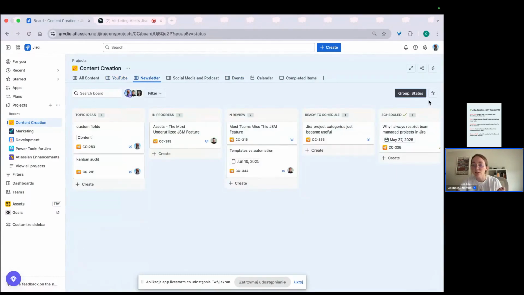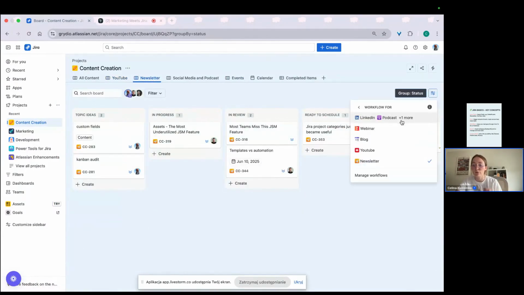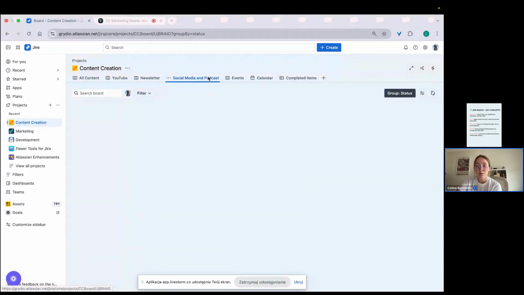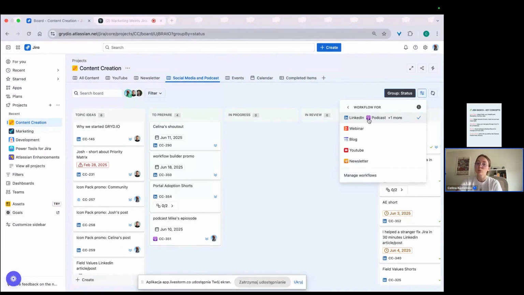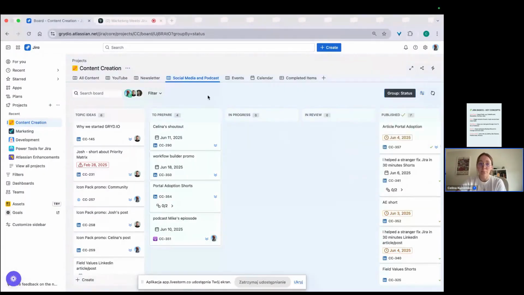As you can see here, I have a workflow chosen for newsletter. Here, for example, I combined one workflow to more issue types. So when saving a workflow, you can add more issue types. So yeah, that was about workflow.